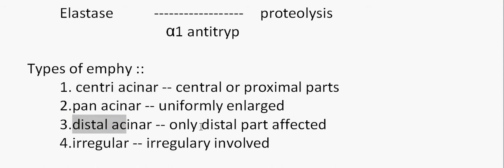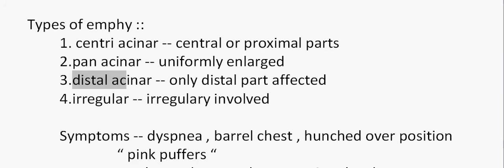And the third type is the distal acinar, where only the distal part is affected. So you can imagine that the proximal part is spared and only the distal part is affected in the distal acinar emphysema type, and this majorly affects the upper lobes of the lungs. And the last type is the irregular acinar, and as the name suggests, it is irregularly involved, so the acini is damaged irregularly. So these were the 4 types of emphysema.